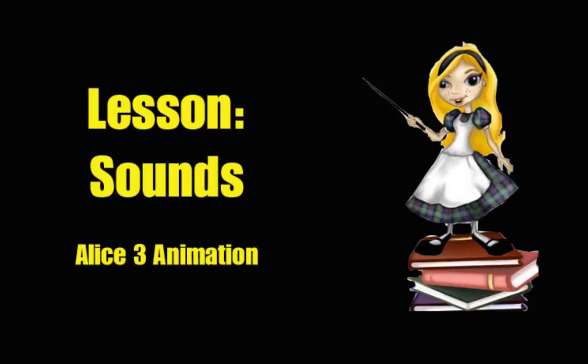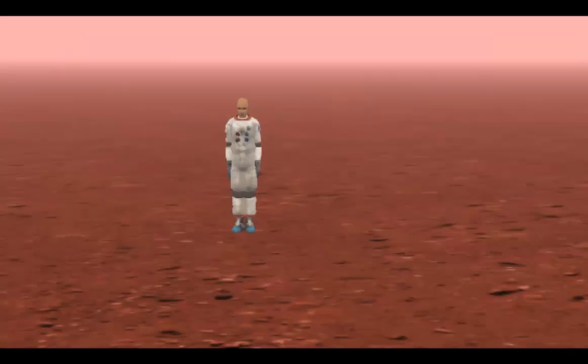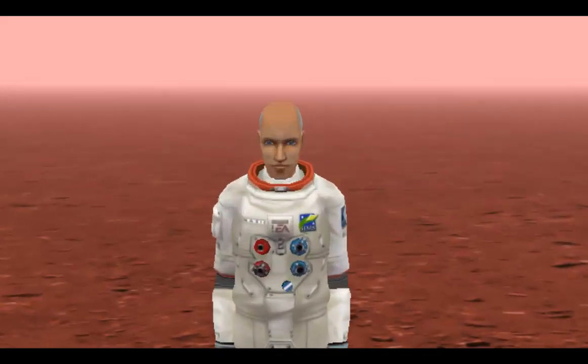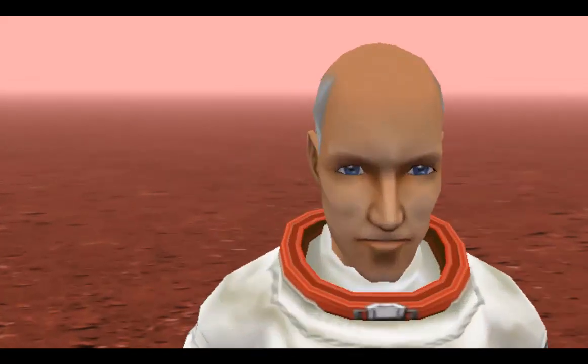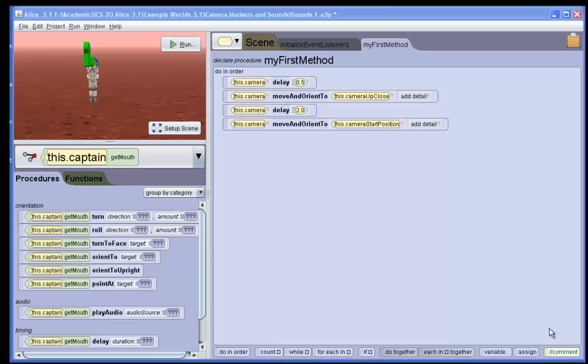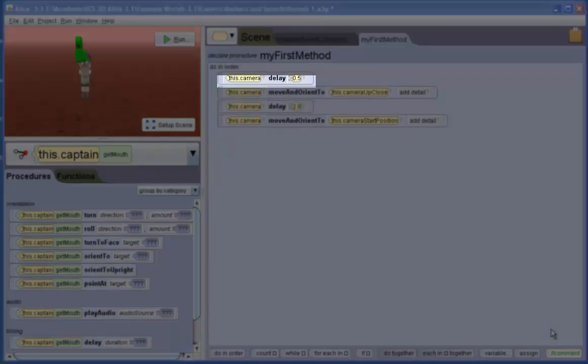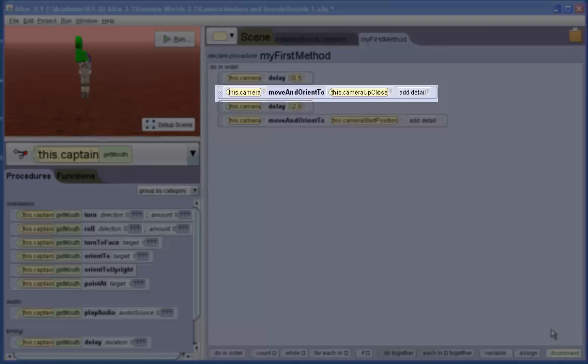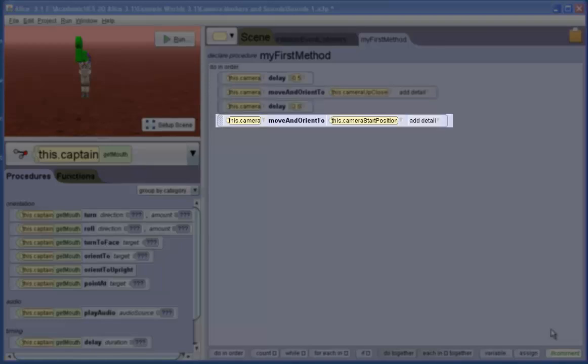So last time we ended off with this. The camera pans in, then pans out. The code behind this is quite simple. Delay for half a second, move and orient the camera to the camera up close camera marker, delay for 2 seconds, then move and orient the camera to the camera start position camera marker.